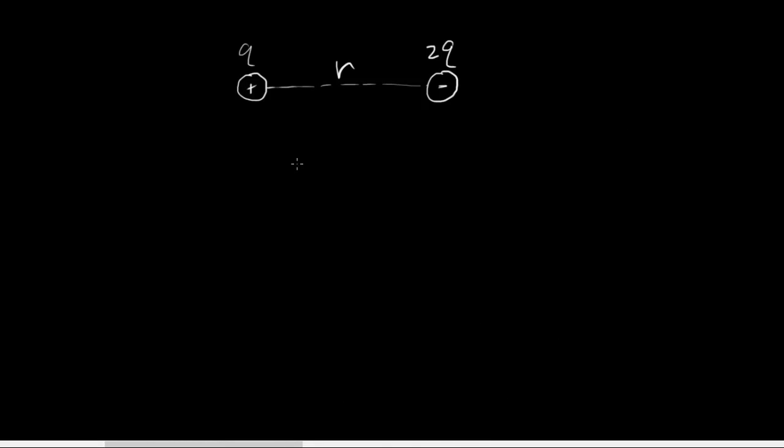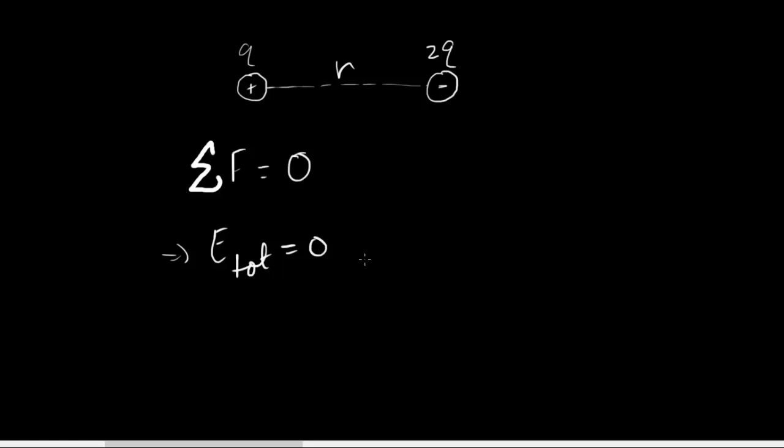So a quick remark on the problem that we just solved. Suppose that you wanted to find a point somewhere along the line that joins these two charges where you could place a charge so it doesn't move. If you want to place a charge somewhere so it doesn't move, that means the net force on that charge has to be 0, and so this implies that the total electric field at that point has to also be 0.